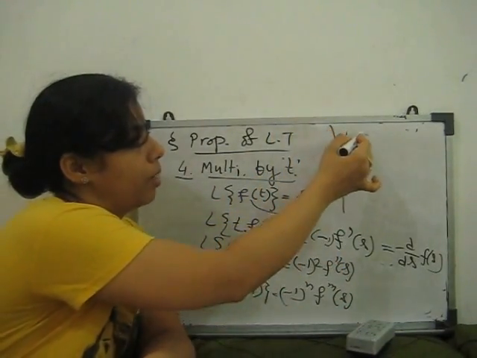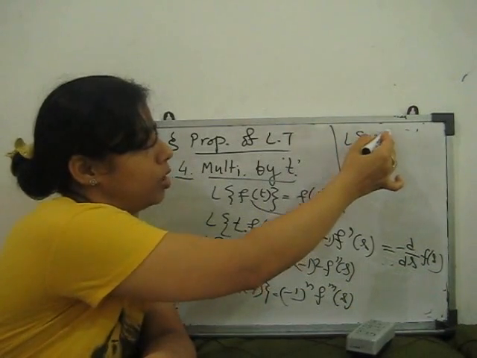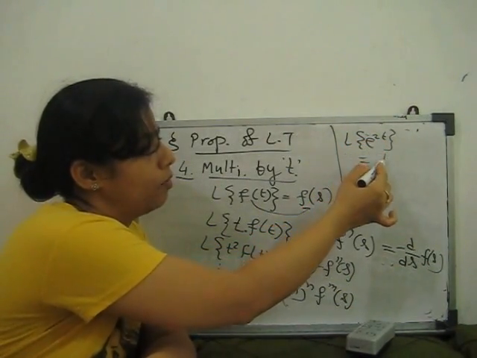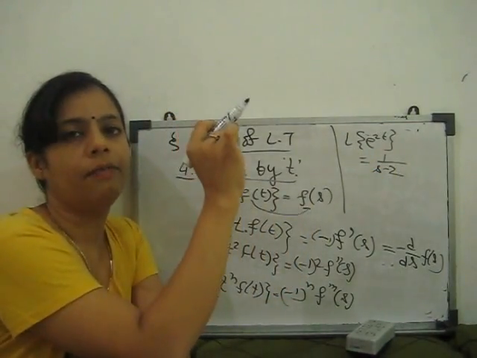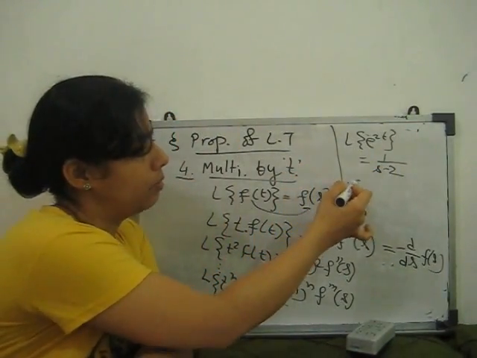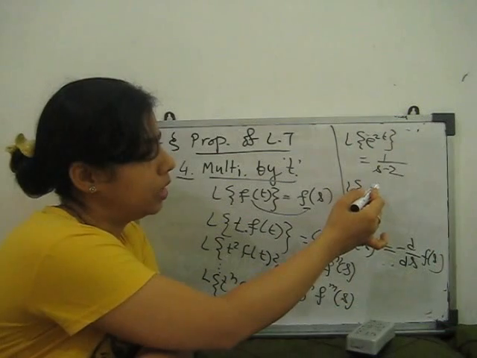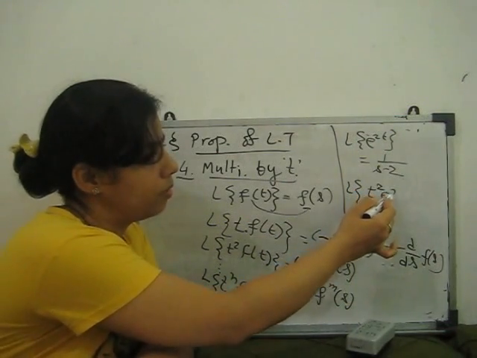What does this property state? The Laplace transform of e to the power 2t is 1 upon s minus 2, so our F(s) is this. Now we find the Laplace transform of t square e to the power 2t.